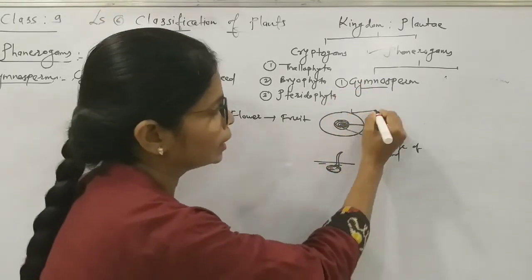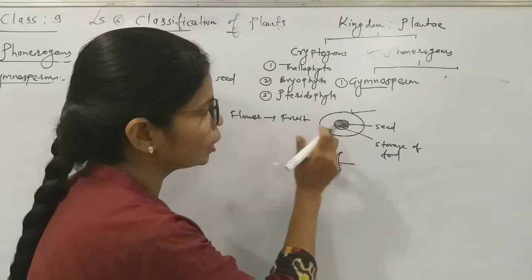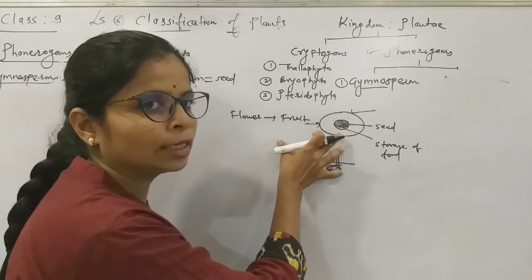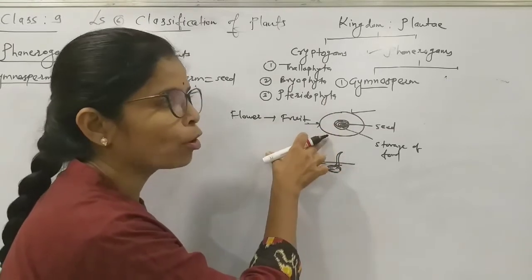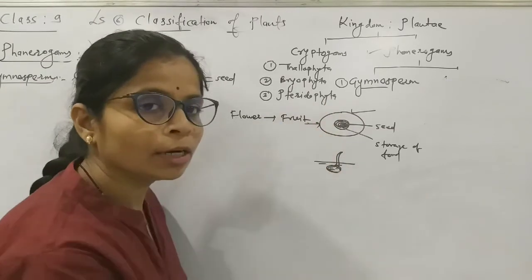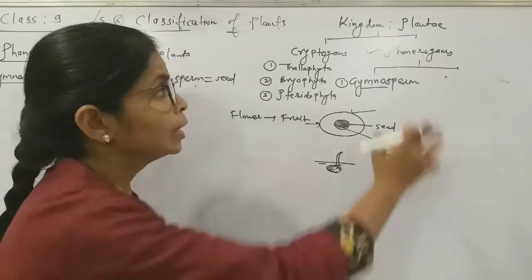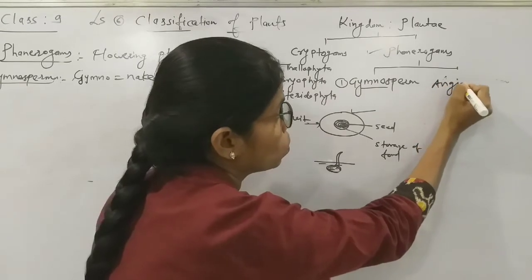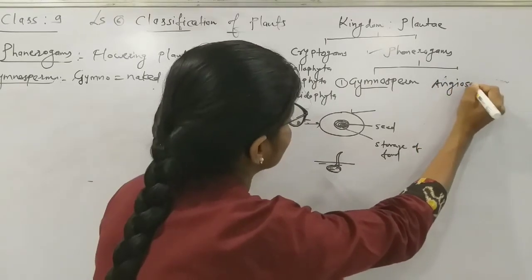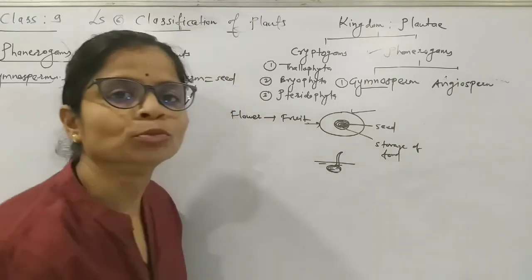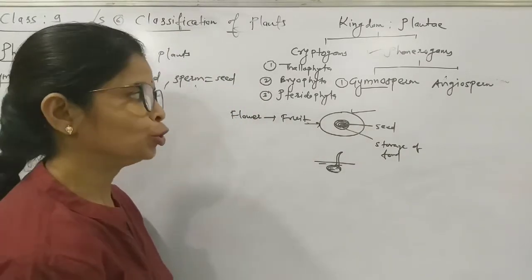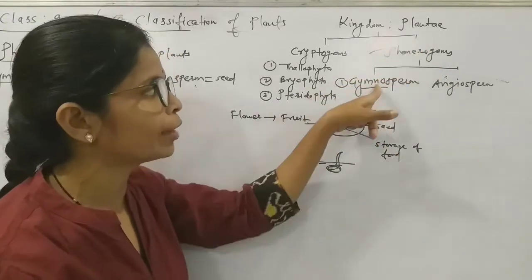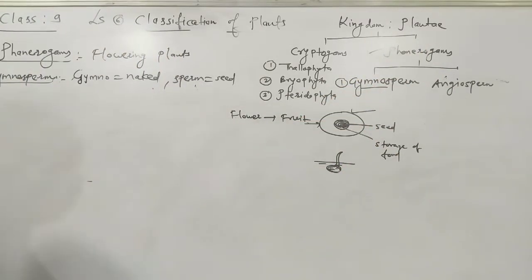Now look at this. Seeds are covered by the fruit. Now on the basis of this point, whether seeds are covered by fruit or not, the phanerogams are divided into gymnosperm and angiosperm. Now we will start with the first division among the phanerogams, that is gymnosperm.